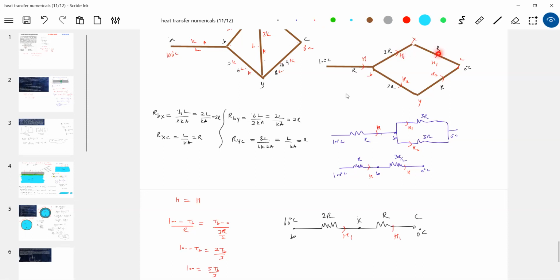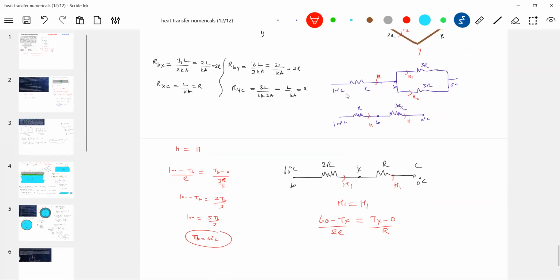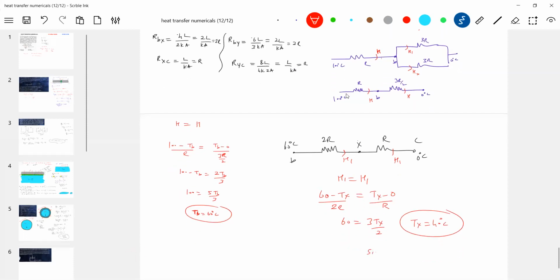I'm asking you to look at here. Either take help of this or this, anything. So then again, what you can write is H1. What is H1? 60 minus Tx by 2R equals Tx minus 0 by R. 60 equals 3Tx by 2. What is the temperature Tx? And since Tx equals Ty, therefore the temperature of Ty is also 60 degrees Celsius.